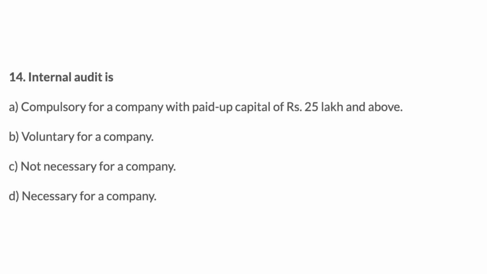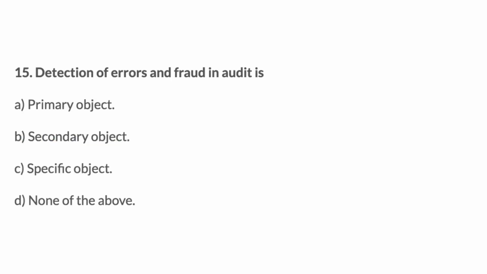14. Internal audit is: A. Compulsory for a company with paid-up capital of 25 lakh rupees and above. B. Voluntary for a company. C. Not necessary for a company. D. Necessary for a company. Answer: B. 15. Detection of errors and fraud in audit is: A. Primary object.